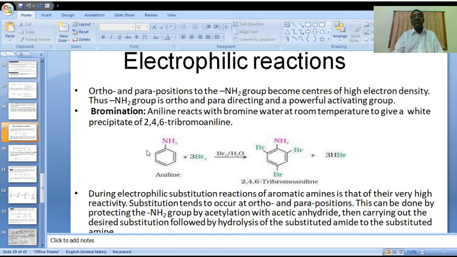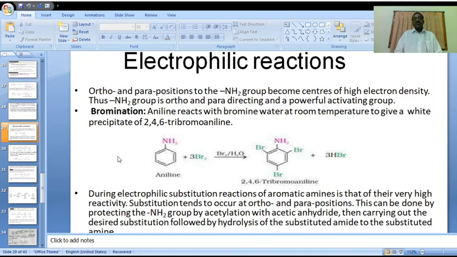In that case, the ortho place gets negative charge in those different contributing structures. In aromatic amines, both ortho places and the para place are high electron density places.